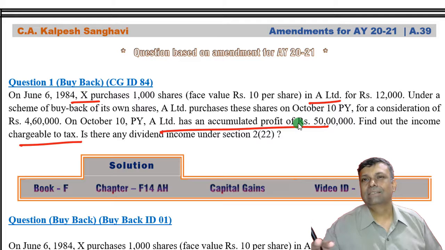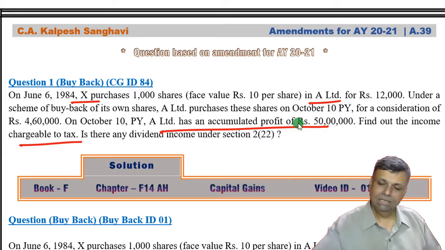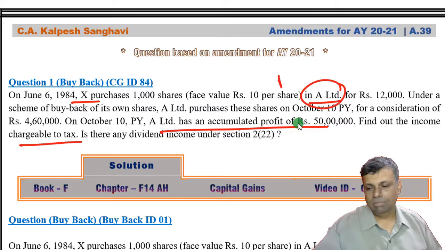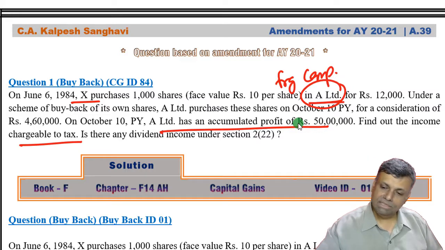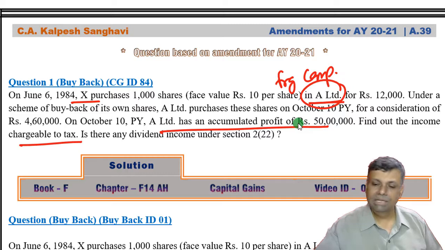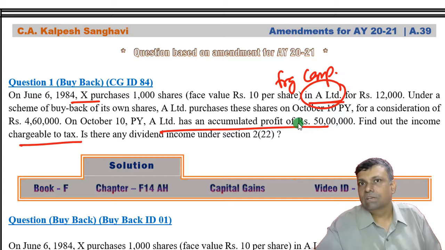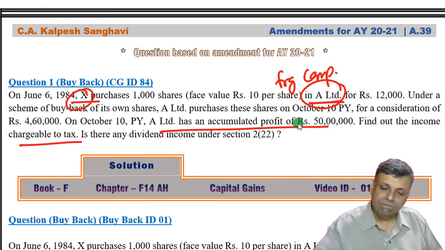However, I just assumed it a little bit weirdly just for the students' experience. Okay, so supposing this particular company was a foreign company, because this dividend distribution tax, or you can say income distribution tax, whatever, is applicable only on the domestic companies. So now supposing there is a buyback done by the foreign company, in that particular case the foreign companies are not liable to pay this distribution tax in India, and therefore these gentlemen will have to pay the tax